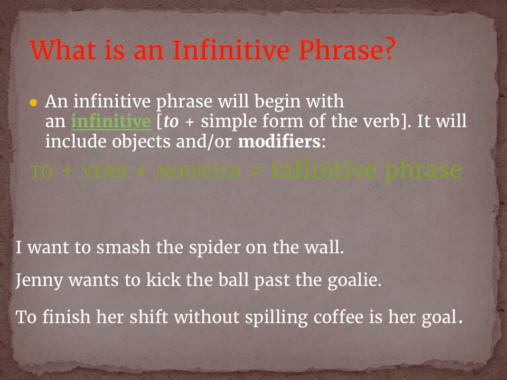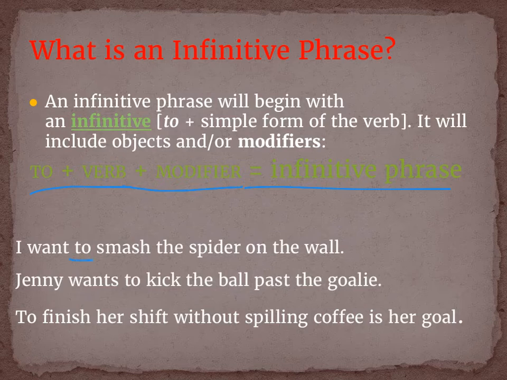Now we saw what an infinitive is, which is the word to plus a simple verb. But there is also what's called an infinitive phrase. An infinitive phrase will begin with an infinitive, which as I said is the to plus a verb, but this time it includes a modifier or a noun or a pronoun. This equals an infinitive phrase. So if you look at the example, it says, I want to smash the spider on the wall.